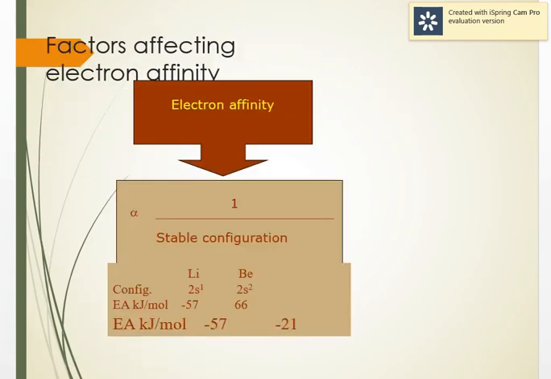The factors that affect the electron affinity. First is the electronic configuration. If that element has a stable electronic configuration, it doesn't want to gain an electron, so electron affinity will be positive. But if it is in need of an electron, then electron gain enthalpy will be negative.